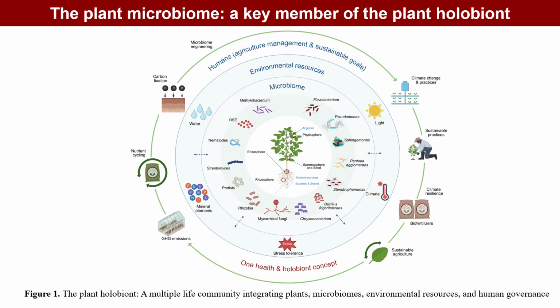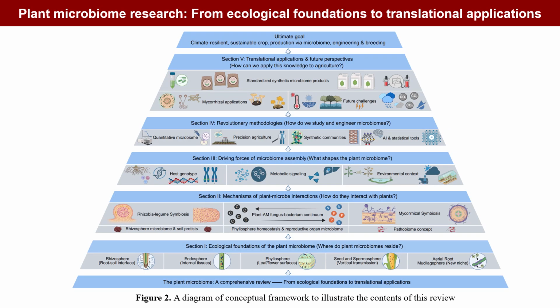The plant holobiont integrates host, microbiomes, environmental resources, and human governance. Hosting quality genes mediated by directional microbiome-plant interactions on the resources and human regulation, supporting One Health, climate resilience, and food security. Guided by this holobiont view, this review outlines a 5-tier pyramid framework from ecology to translation: niche colonization, interaction mechanism, drivers, AI methods, and synthetic consortia, aiming for climate-resilient sustainable crops.